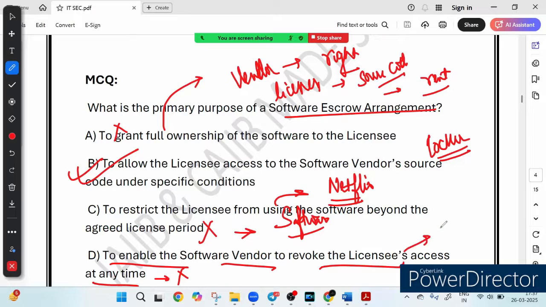So you can imagine a car lease where you can continue using the car as long as the dealer exists. If the dealer suddenly shuts down, the lease ensures you still get support on ownership under certain conditions. That is how software escrow works. It ensures business continuity for the licensee.